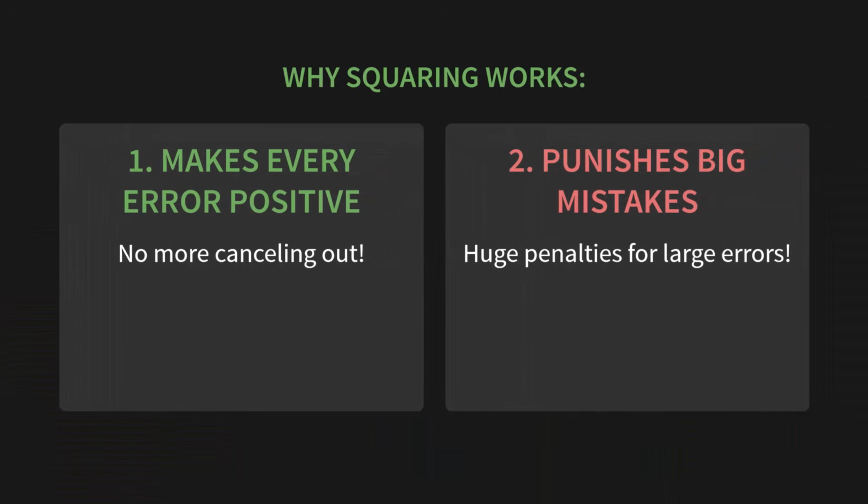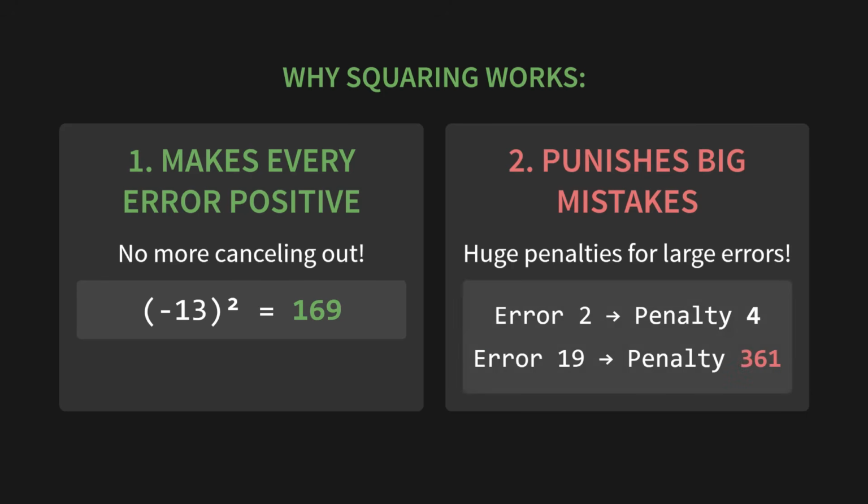Here's why squaring works so well. First, it makes every single error positive. No more canceling out. That error of negative 13, when squared, becomes a positive 169. Second, and this is really important, it punishes big mistakes. A small error of 2 gets a penalty of 4, but that huge error of 19 gets a massive penalty of 361.